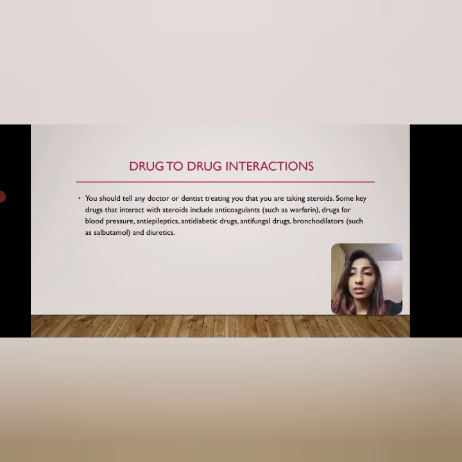Drug-to-drug interactions. You should tell any doctor or dentist treating you that you are taking steroids. Some key drugs that interact with steroids include anticoagulants such as warfarin, drugs for blood pressure, antiplatelets, antidiabetes drugs, antifungal drugs, bronchodilators such as salbutamol, and diuretics.